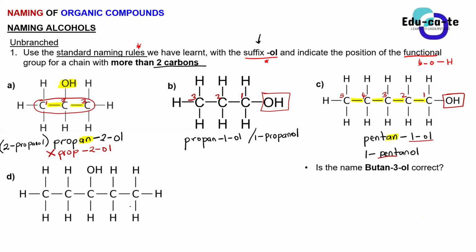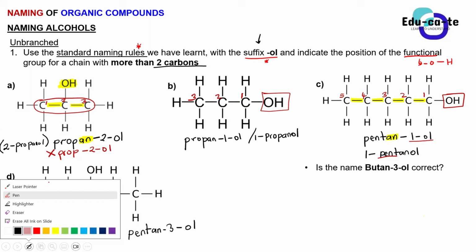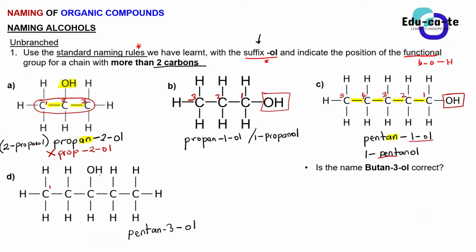So it's pentan-3-ol. We can confirm that if we number our carbons from 1, you can see this is our OH group, our hydroxyl group. So if we number our carbons from carbon 1, carbon 2, carbon 3, carbon 4, carbon 5, this is numbering the carbons in this straight chain, the only chain available.